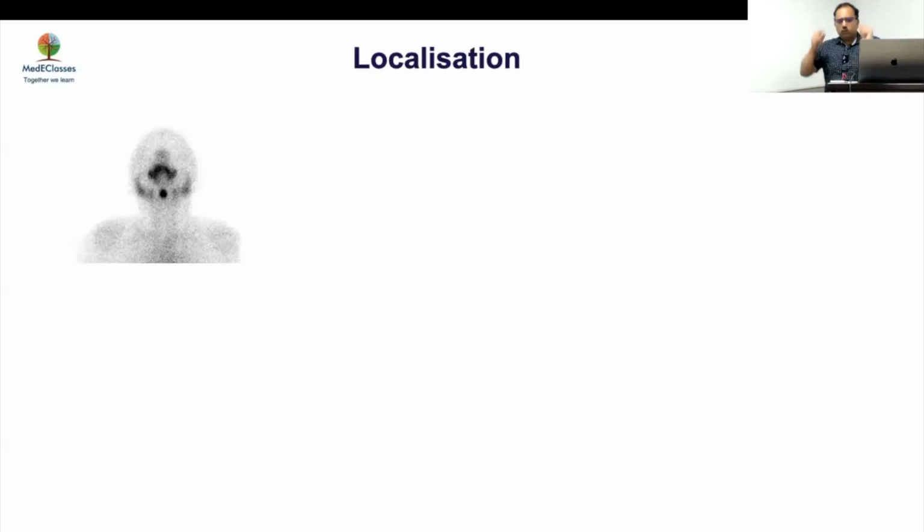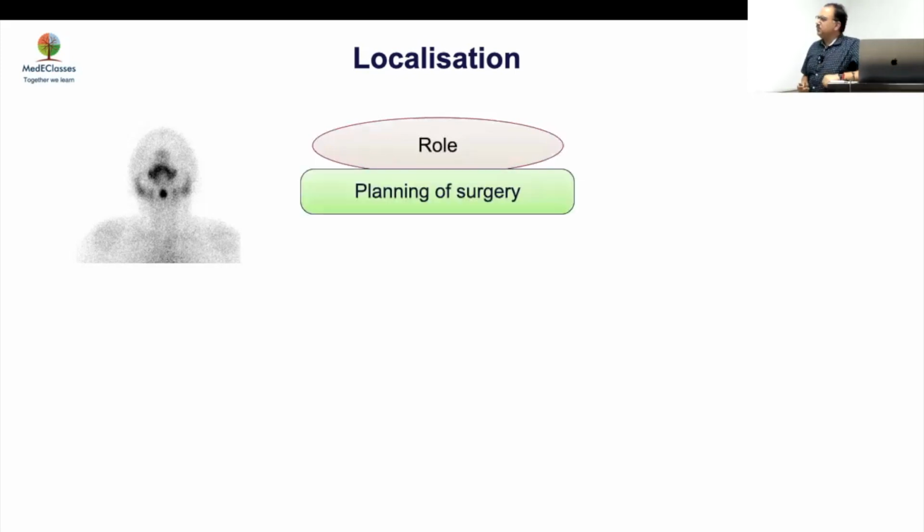Now, what is the role of localization studies in a child like this child with 18 years? Do we need to do a localization study? Now, what we need to understand is that multifocal disease is much more common in young adults. So generally, we are not talking about just removing the adenoma. We're talking about much wider excision. So localization study is not going to decide about what surgery you have to do in that regard. It's mainly to plan in the sense of what you expect, but it is not going to change your treatment.